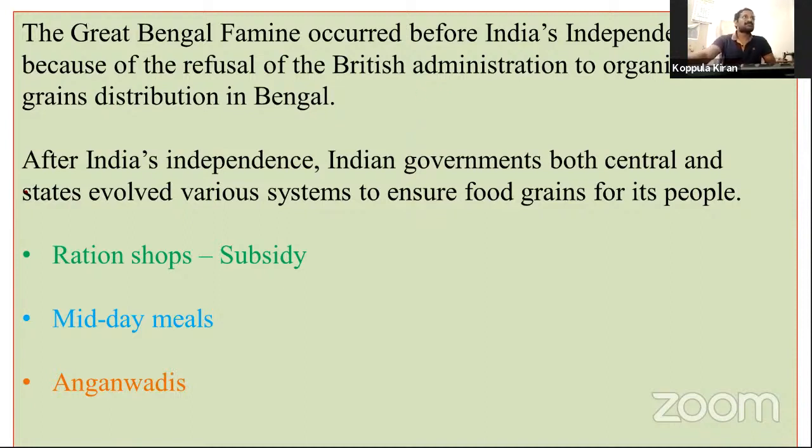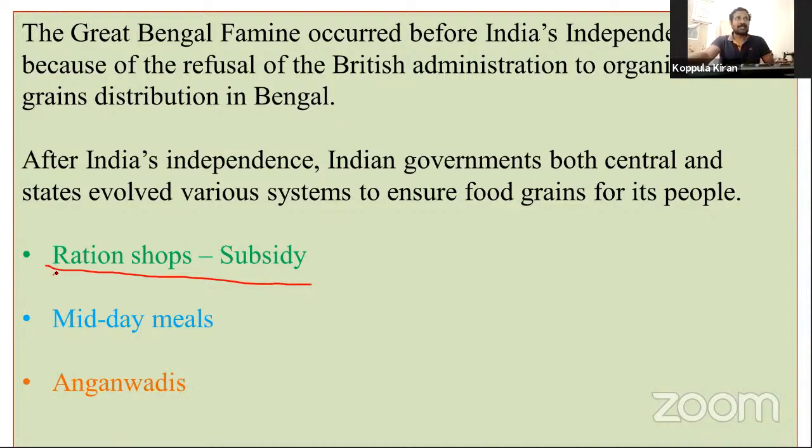After India's independence, the Indian government, both central and states, evolved various systems to ensure food grains for its people. Particularly, our Indian government nowadays is also following these methods. See this, this is one of the welfare activities.